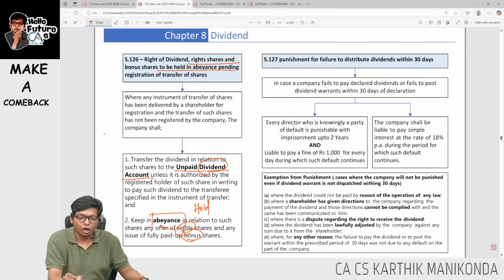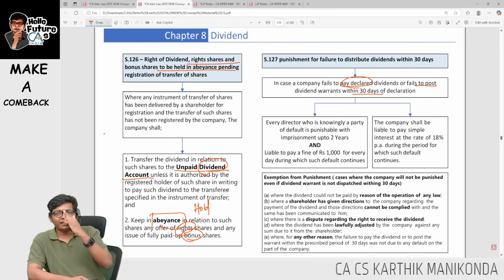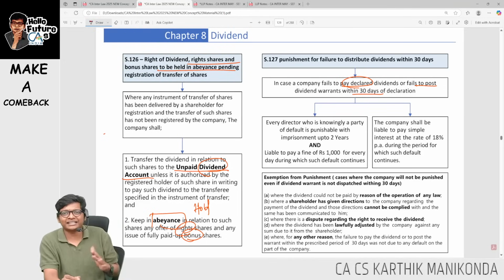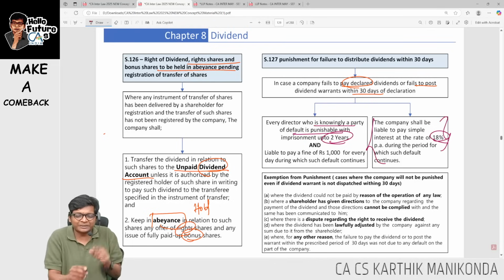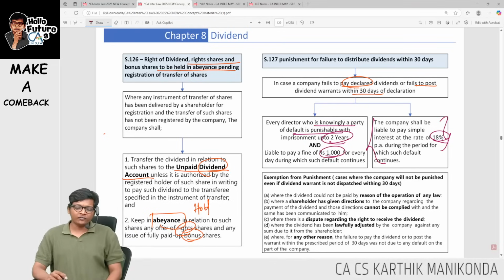Next, penalty for non-compliance. If dividend is not paid, if the company fails to pay dividend within 30 days, remember guys, there are two things: dividend not claimed, dividend not paid. So where dividend is not paid within 30 days, company's fault, what is the liability? Interest is going to be 18% per annum, and every director who is involved in this will be liable up to 2 years imprisonment, and officer and director up to 1,000 rupees per day of delay, guys.